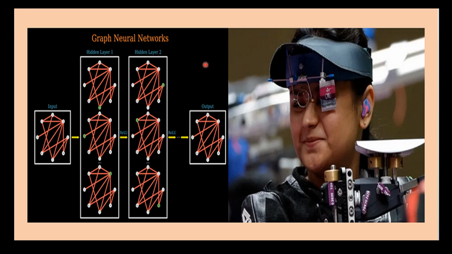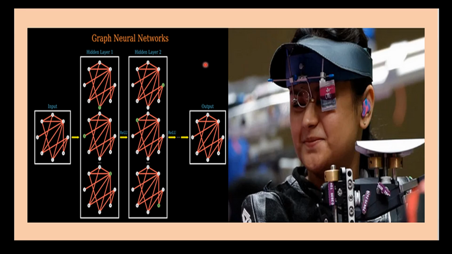Now these graph neural networks are particularly useful when the data you are working with has a graph structure where each node represents an object and edges represent the relations between those objects. In the shooting game domain, we can represent each shooter as a node in a graph, and the relation between the shooters can be represented by edges. For example, we can create a directed graph where each node represents a shooter and there is an edge from shooter A to shooter B if shooter A has shot against shooter B in a competition.